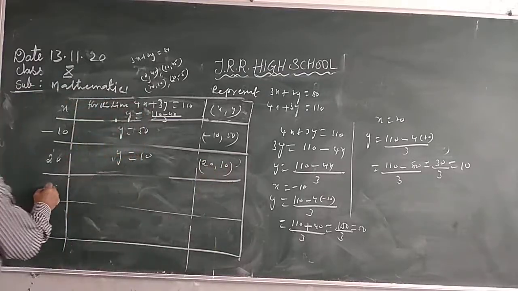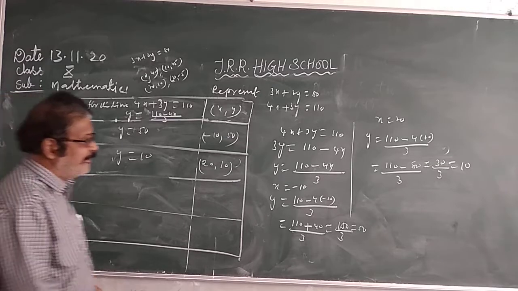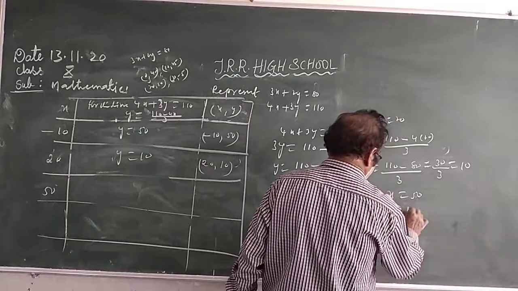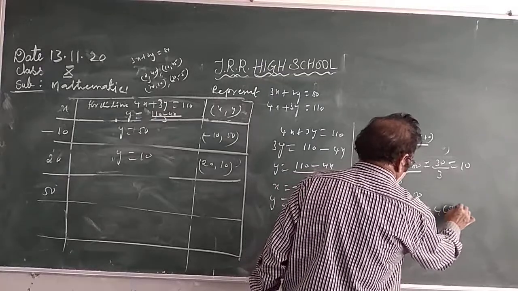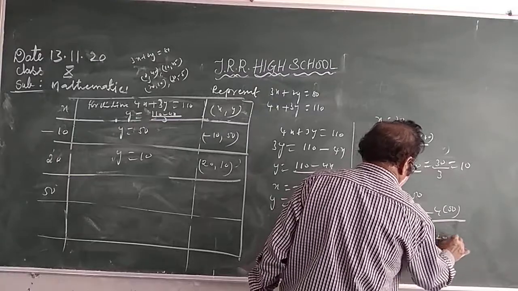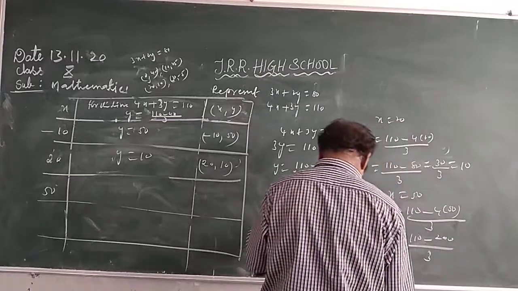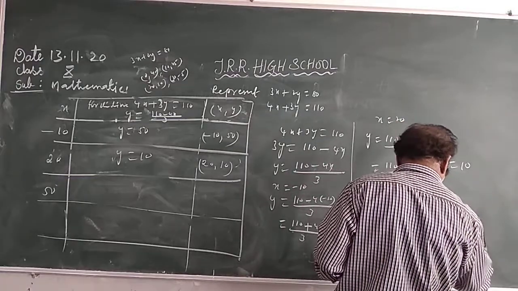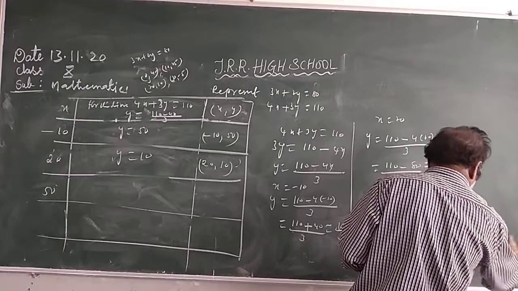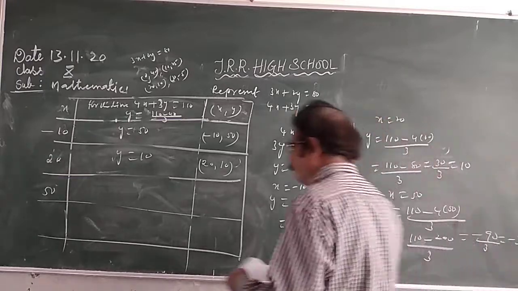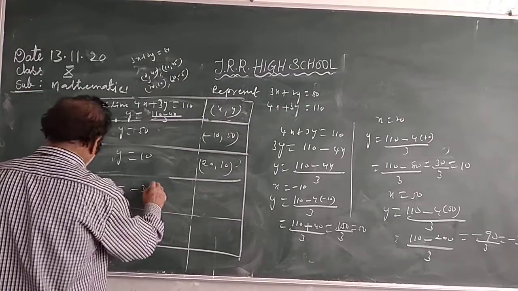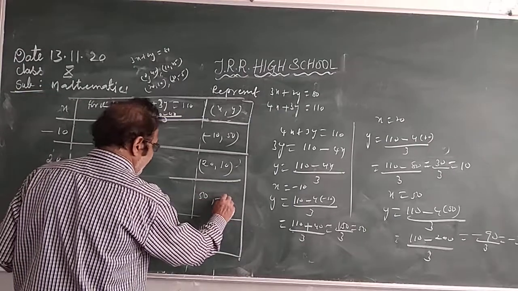Similarly, x is equal to 50. Substitute x is equal to 50. So y is equal to 110 minus 4 into 50 by 3. 110 minus 200 by 3. So how much did we get? 110 minus 200 is minus 90, by 3 is equal to minus 30. So when x is equal to 50, y is equal to minus 30. So x 50, y minus 30.